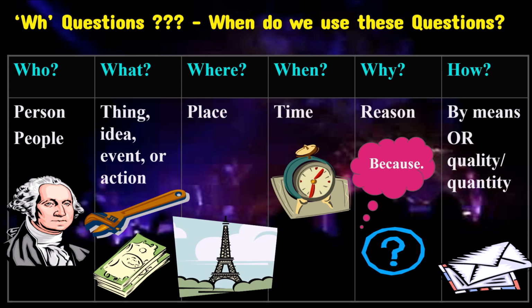If you look at the person here, Shakespeare, the question will be who? Who is this? And when you think about a thing or an event or an action, you should start the question with what. And if you think about a place, where is the Eiffel Tower? And when you talk about time, we use the word when. And if you want to know the reason or the purpose, then you ask the question with why.